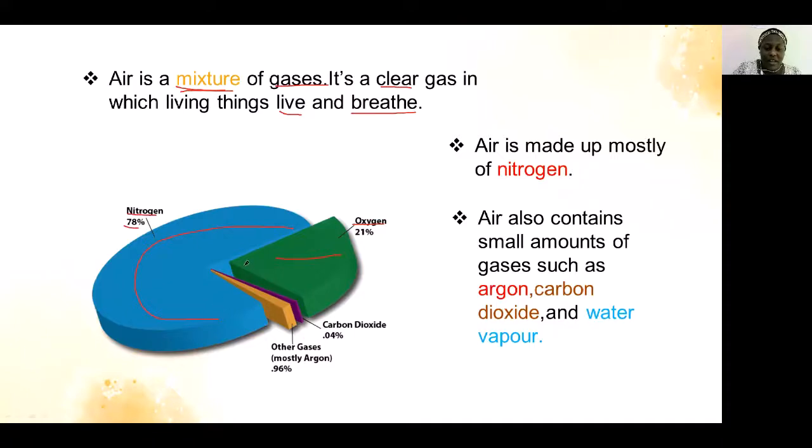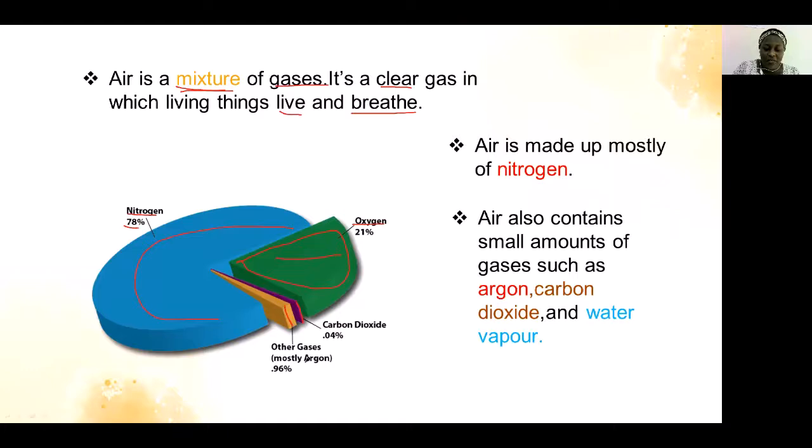And this part here, the color green, you see, it represents oxygen, meaning that nitrogen is more than oxygen. And the part here, the color purple, is carbon dioxide. And the color brown is other gases.